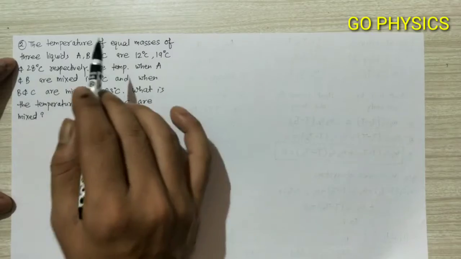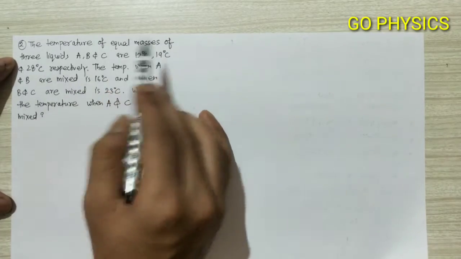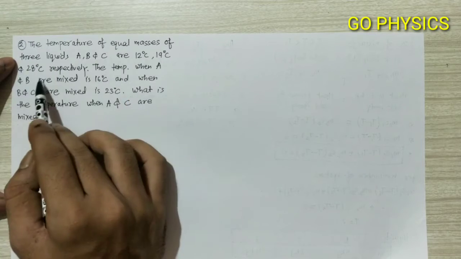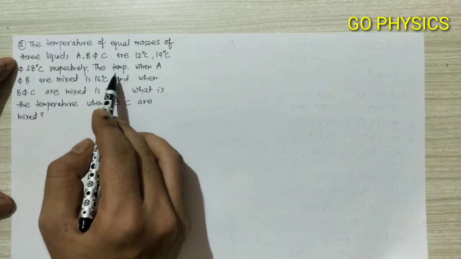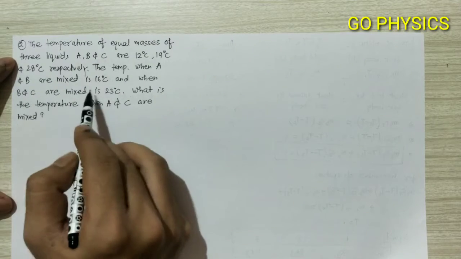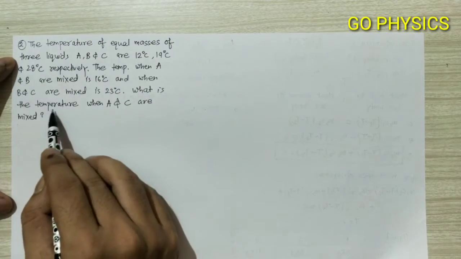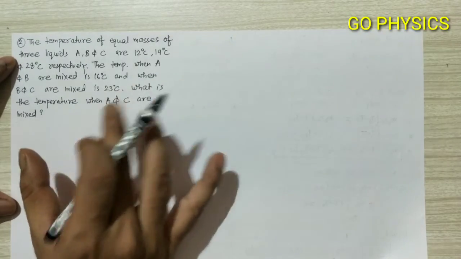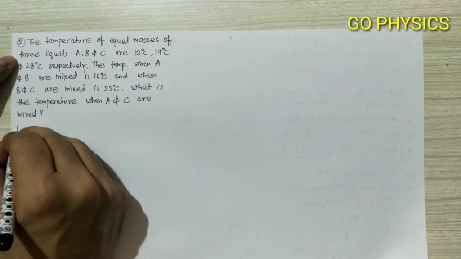Now let's see the second question. The temperatures of equal masses of three liquids A, B and C are given as 12 degrees Celsius, 19 degrees Celsius and 28 degrees Celsius respectively. The temperature when A and B are mixed is 16 degrees Celsius and when B and C are mixed is 23 degrees Celsius. What is the temperature when A and C are mixed? First try this question by yourself, then see the solution.